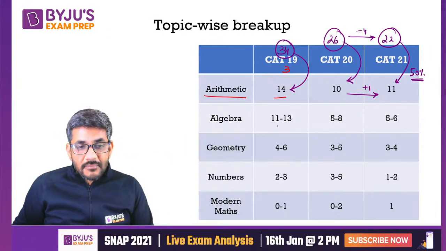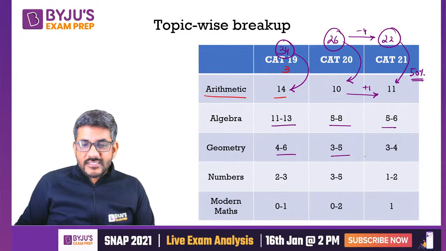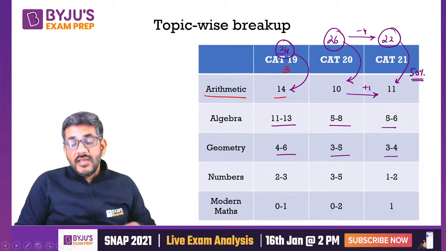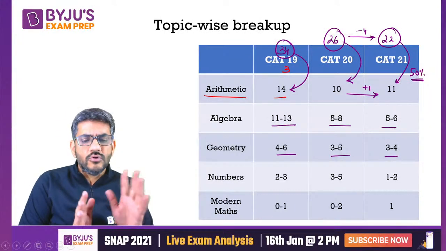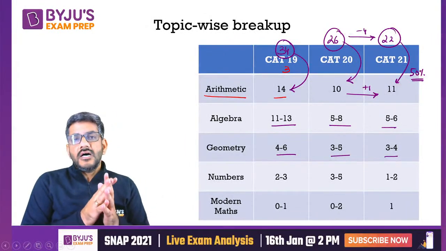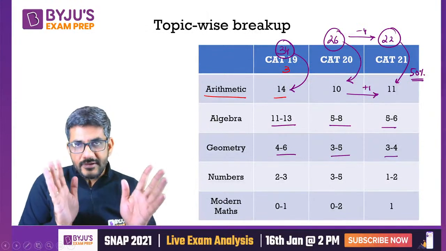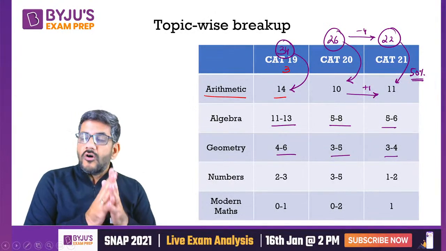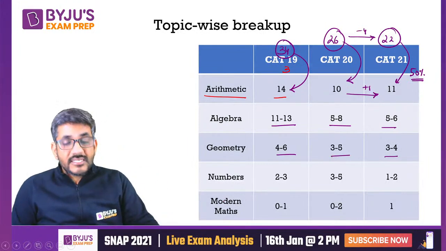After that, I see the second biggest area has been algebra in all these years. Geometry is the third largest area mostly, and then followed by number system and then modern mathematics. And here when I say modern mathematics, that includes permutation, combination, probability, set theory, though I have not seen any question on probability in the recent years. Permutation combination pe they generally ask you 1 or 2 questions almost every year. This has happened, but it has always been arithmetic heavy, followed by algebra. So this has been the topic wise breakup in 19, 20 and 21.